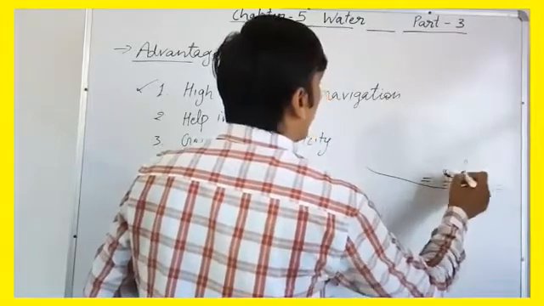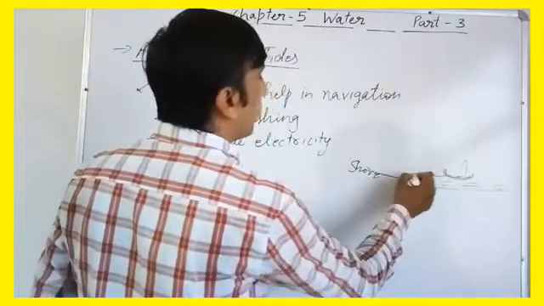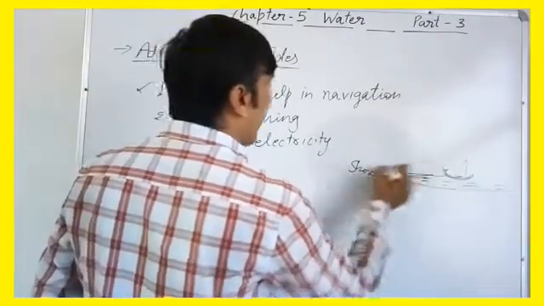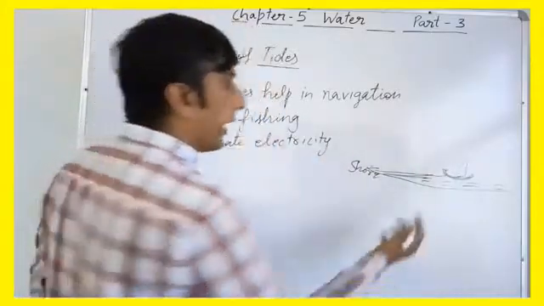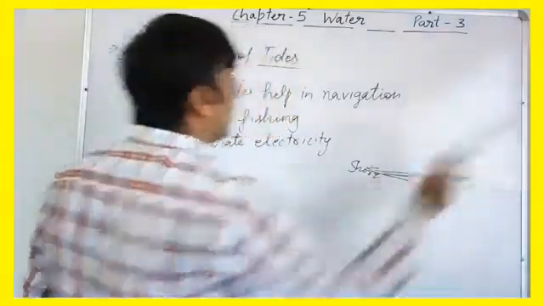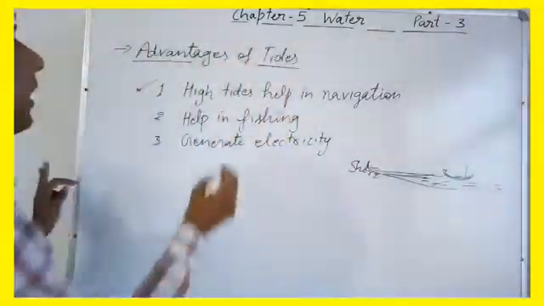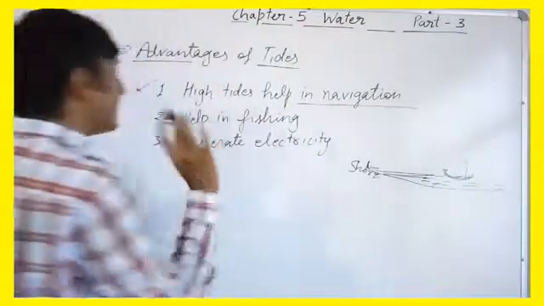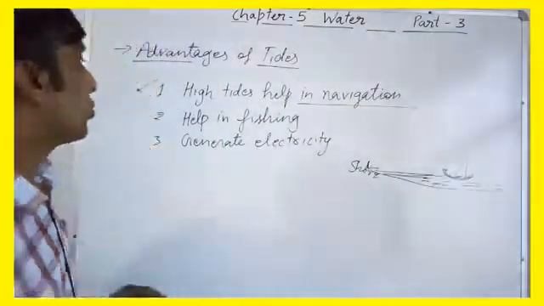This ship will reach the shore area during the high tide. Water will carry the ship here, but if there is no tide or it is low tide, the ship will remain in the ocean and will not reach this area. So high tides help in navigation, and ships can easily reach the shores.